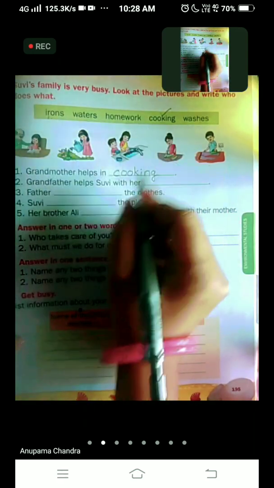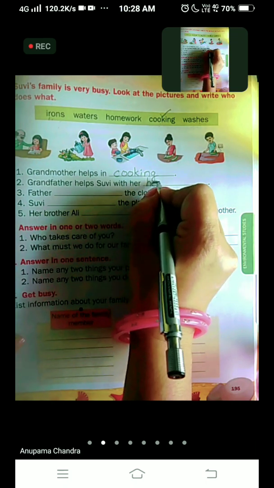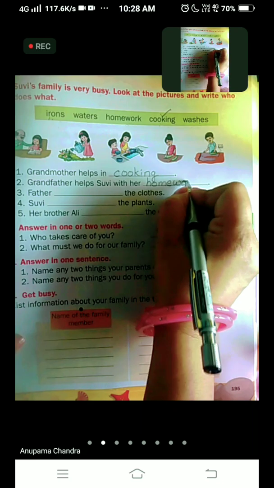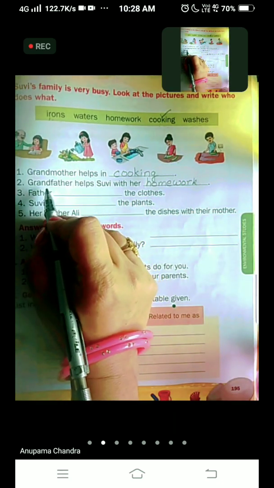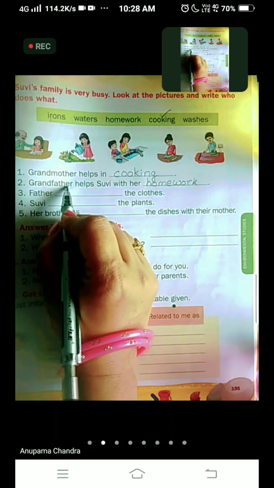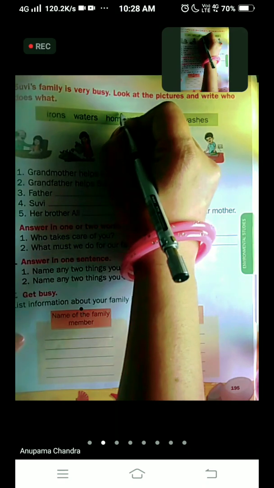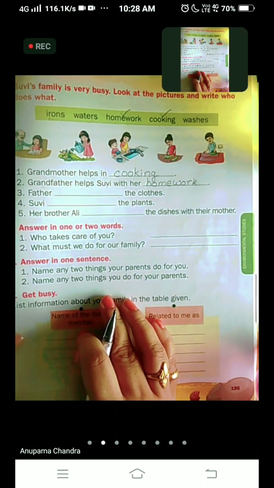Homework is the correct option. So we are going to write here homework, H-O-M-E, home, W-O-R-K, work, homework. Grandfather helps Suvi with her homework. So tick the word homework as we have already used. Now we come to the third one.